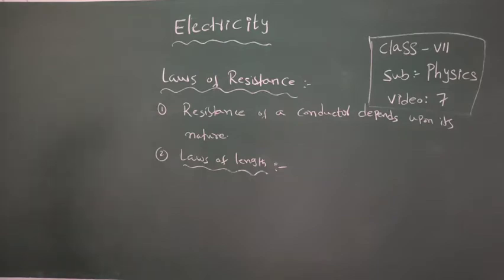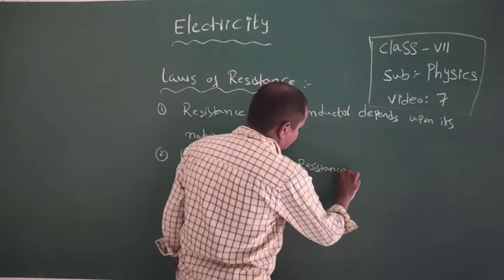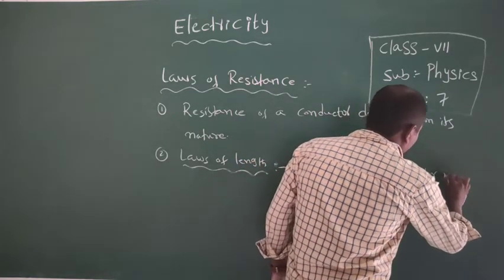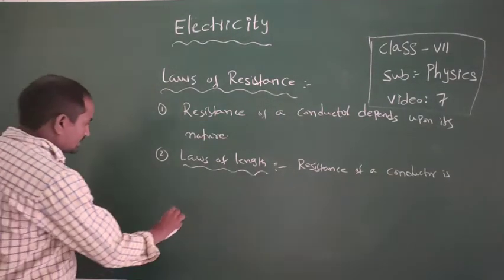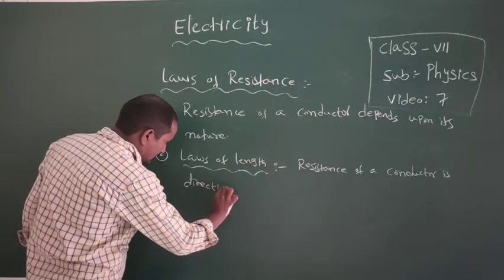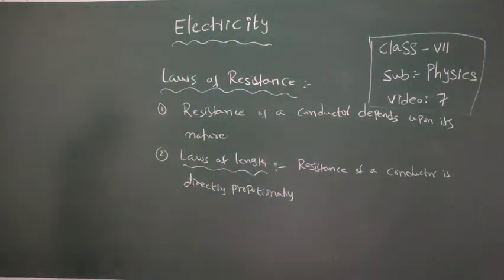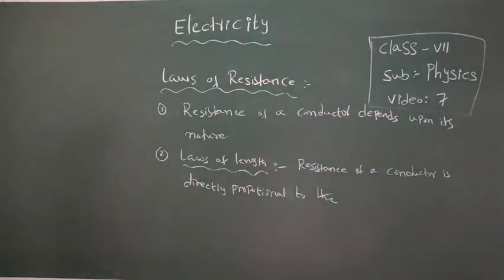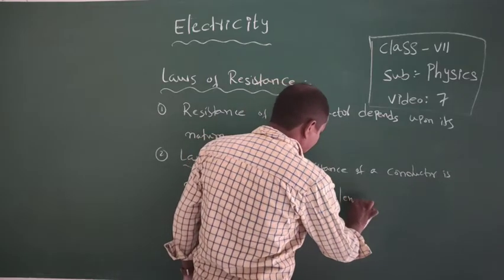The resistance of a conductor is directly proportional to its length.